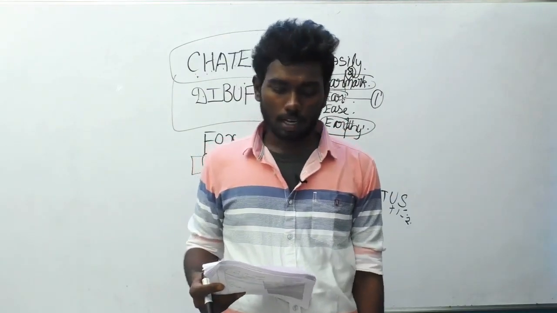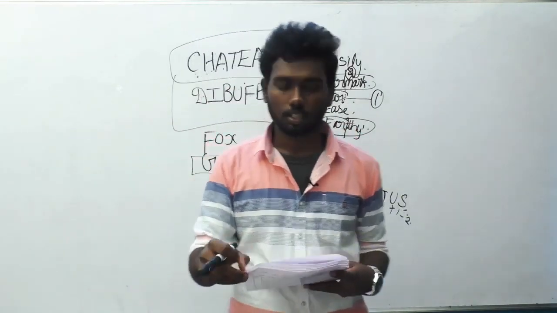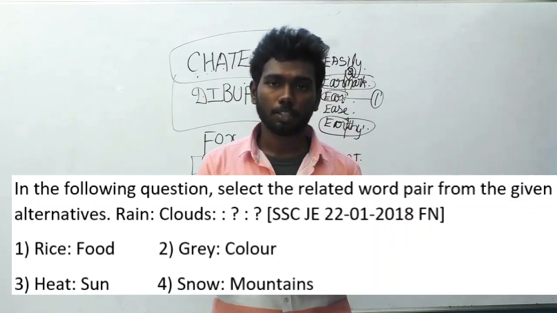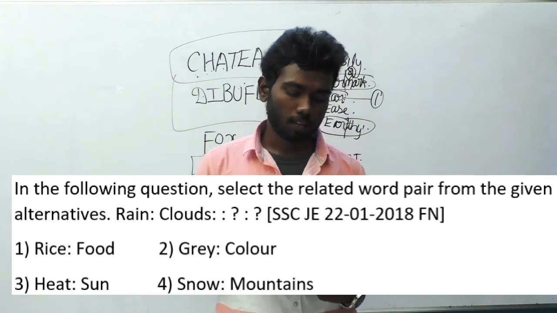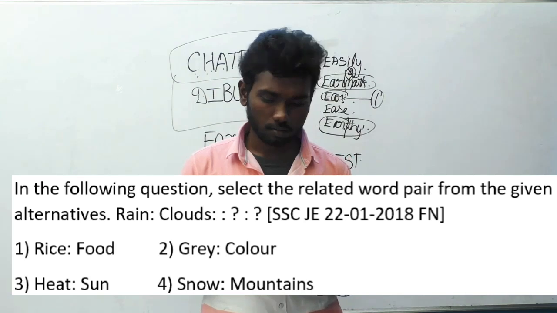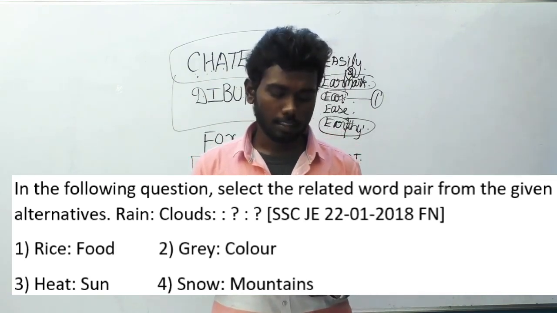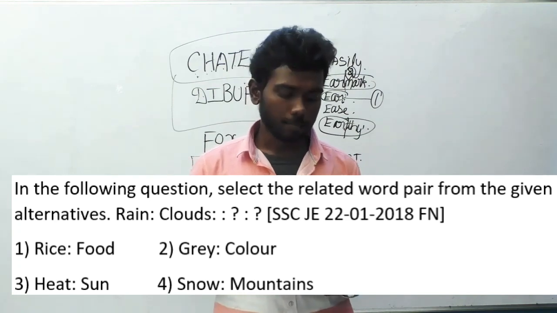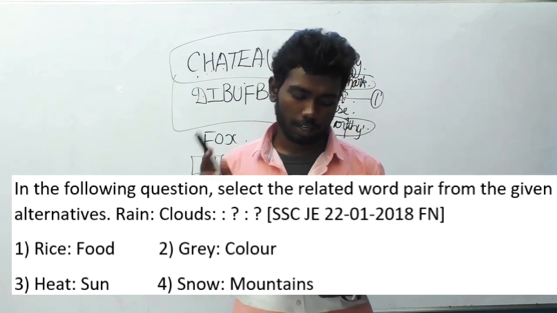Let us move to the final question. And yes guys, this is the last question in the previous year question papers of SSC JE. We are completing it now. In the following question, select the related word pair from the given alternatives. Rain is to cloud implies dash. Option A, rice is to food. Option B, grey is to color. Option 3, heat is to sun. Option 4, snow is to mountain.